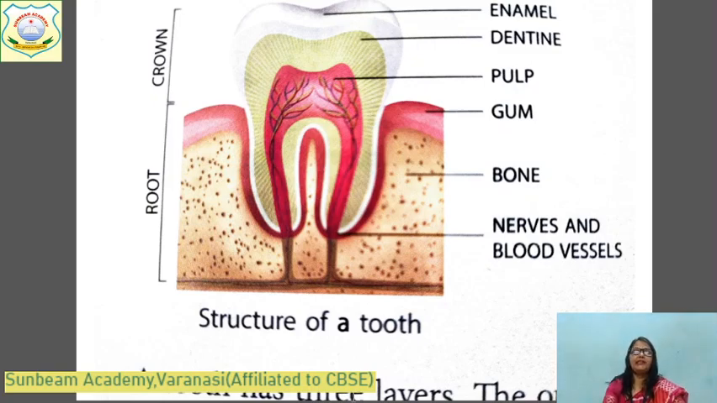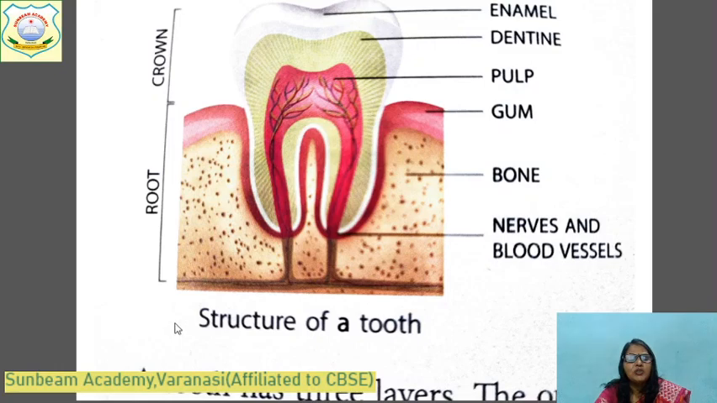Now we will read in detail the structure of a tooth. Tooth in singular is called tooth, in plural it is called teeth, and it is present inside the mouth. Teeth are very, very important. They give shape to our face, and they help in the breaking down of food, chewing of food, biting of food. These teeth are very necessary. Let's read the internal structure of the tooth.